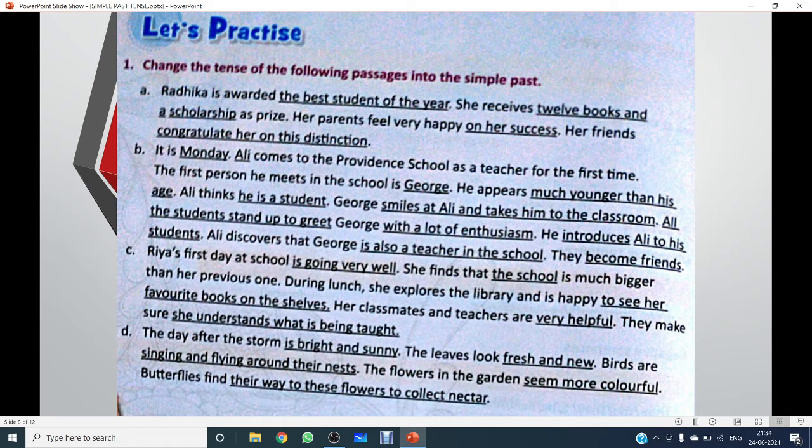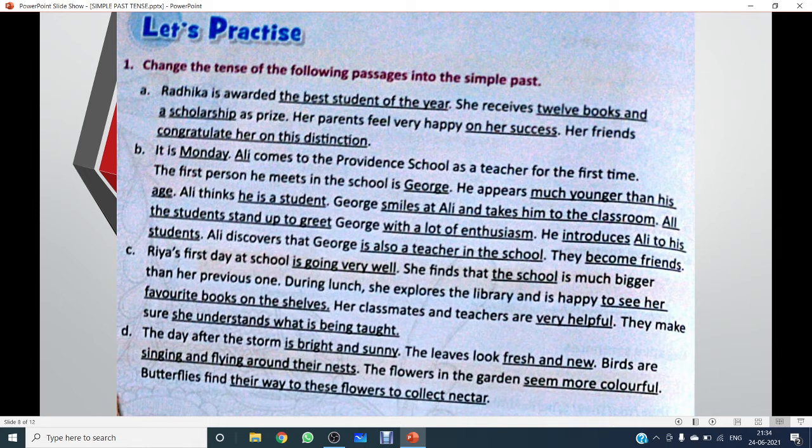It will be: Radhika was awarded the best student of the year. She received 12 books and a scholarship as prize. Her parents felt very happy on her success. Her friends congratulated her on this distinction.